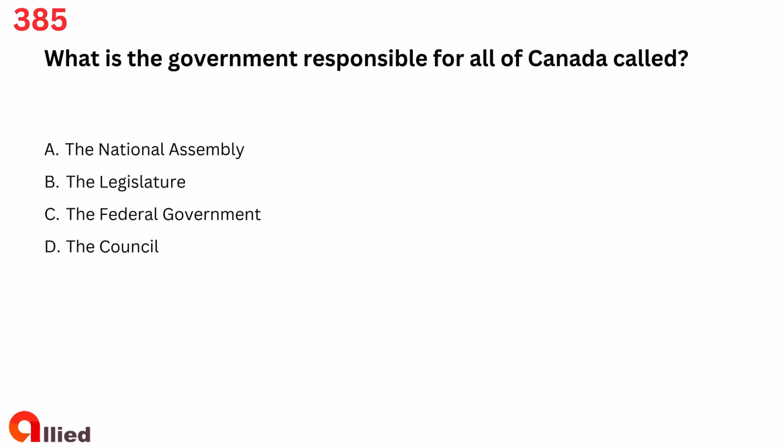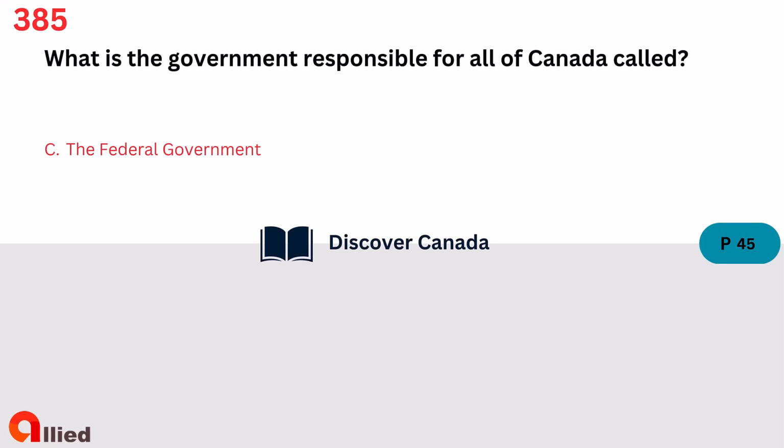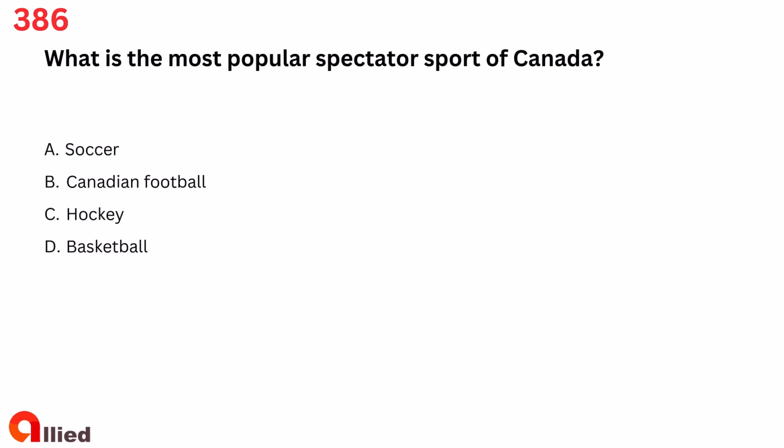Question 385. What is the government responsible for all of Canada called? A. The National Assembly. B. The Legislature. C. The Federal Government. D. The Council. The answer is C. The Federal Government.